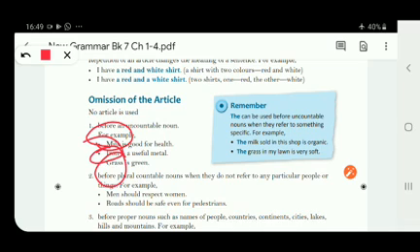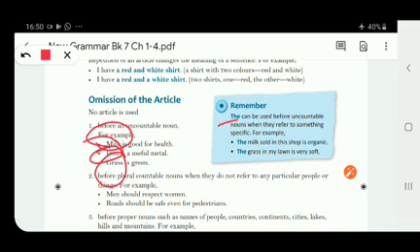So when we are using an uncountable noun in a sentence, we will not place any article before it, right? But some exceptions are there that you can see here in the blue box. Here it is given, the can be used before uncountable nouns when they refer to something specific.